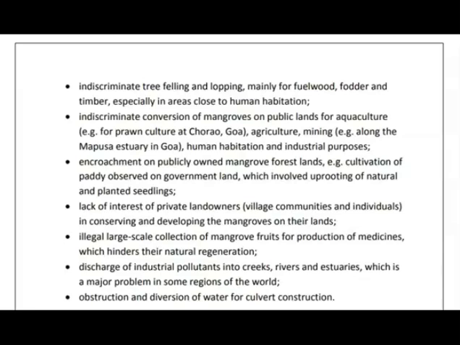First is deforestation, indiscriminate tree felling and lopping, indiscriminate conversion of mangroves on public lands for aquaculture and agriculture, encroachment due to tourism, lack of interest of private landowners, illegal large-scale collection of mangrove forest for medicines, which hinders their natural regeneration, then the pollution from the industries or the sewage waste obstructing the flow of water.